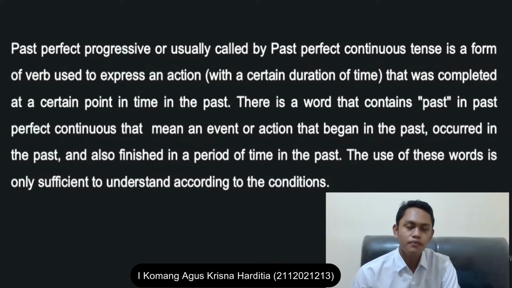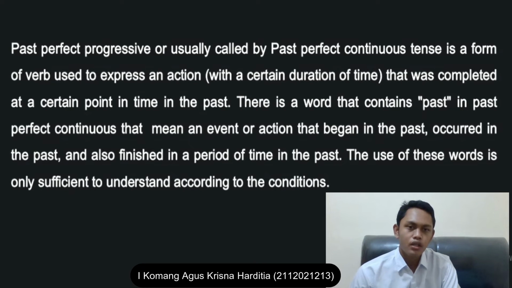Number two, negative sentence. A negative sentence is a statement sentence that has the word no. You can add not in the middle of a sentence with a formula. Example, subject had not been plus present participle.